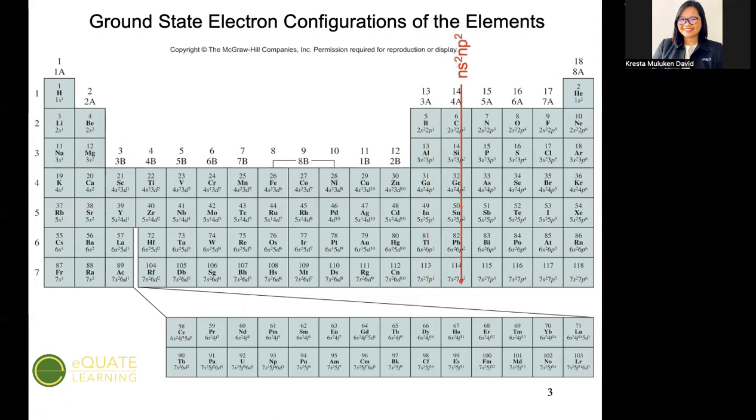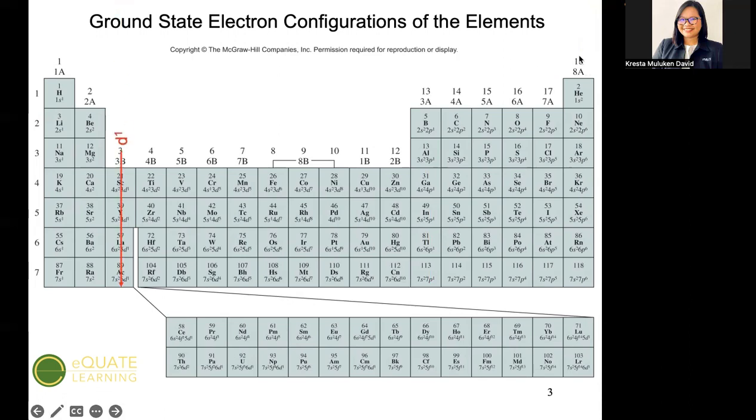So, ganun din sa group 4A. So, ns2 np2. So, depende si n sa period number ng elements. Okay, ganun din. So, ns2 np3. So, nag-i-increase kasi siya yung next na mapupuno, p orbitals talaga. Kaya dumadagdag ng dumadagdag sa p orbital yung outermost electron. Okay, up until group 8A or sa noble gas which have a completely filled p subshell. Okay, kaya siya ns2 np6. Okay?